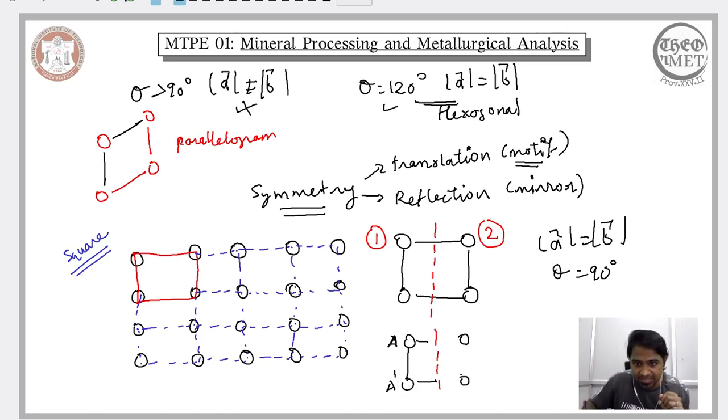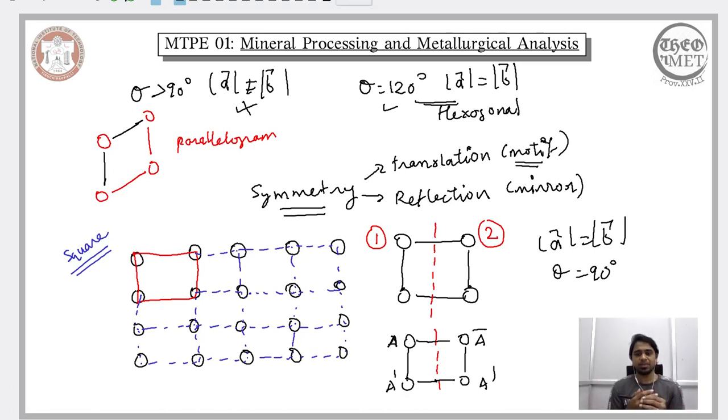So we are initially considering A and A prime, placing a mirror here, and understanding its reflection. Based on that, we place two other atoms in these regions, that is A bar and A bar prime. And now when we connect this, we see that it is indicative of the unit mesh that we have previously considered.